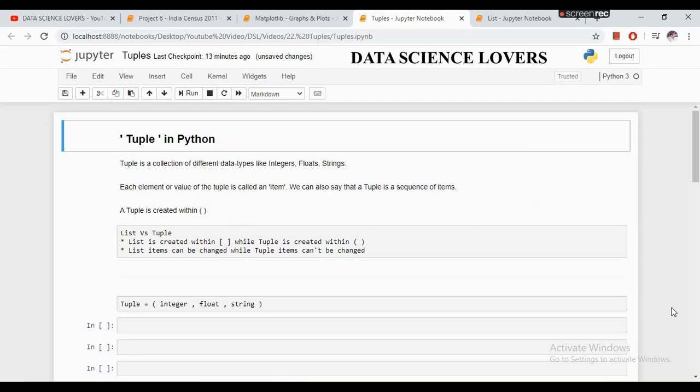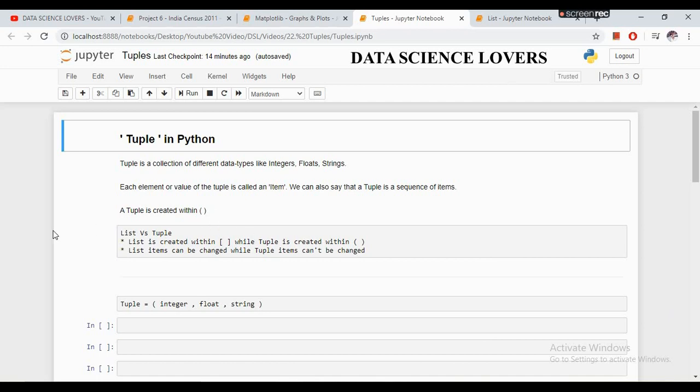What is a tuple in Python? A tuple is a collection of different data types like integers, floats, or strings. It is just like a list. Each element or value of the tuple is called an item. We can also say that a tuple is a sequence of different items. A tuple is created within this type of round brackets.